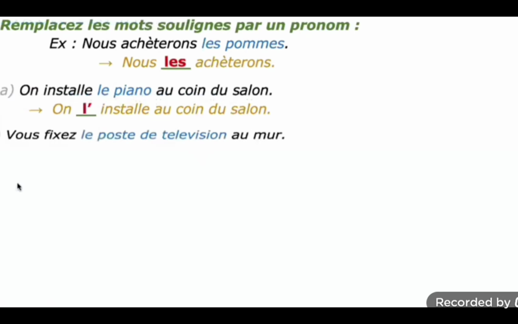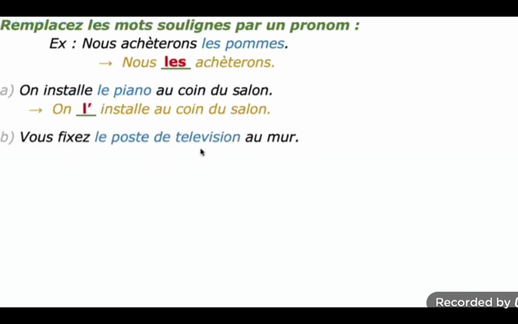Okay. Second one. Vous fixez le poste de télévision au mur. You fix the television set on the wall. So you have to change this. Vous is the subject, fixez is the verb, le poste de télévision is the direct object noun. That word you have to replace with a direct object pronoun here. Au mur you can write as it is, and le poste de télévision, that alone you can change here. It is vous le fixez.